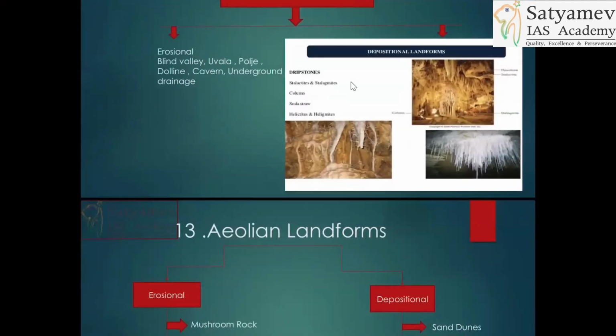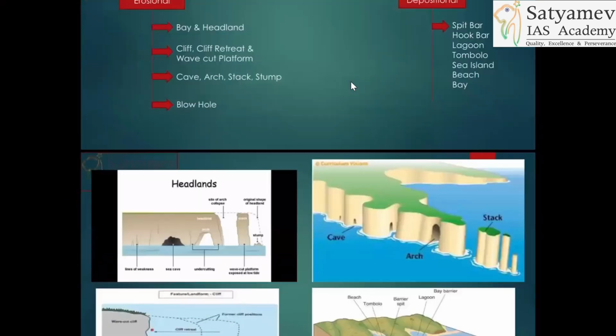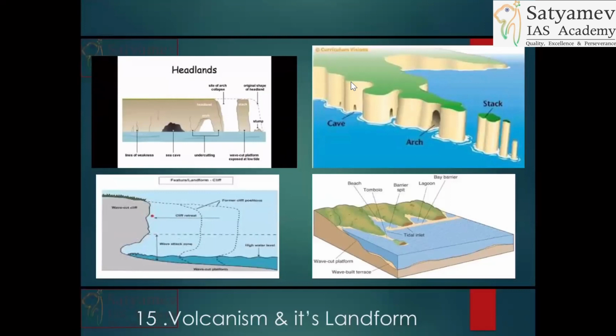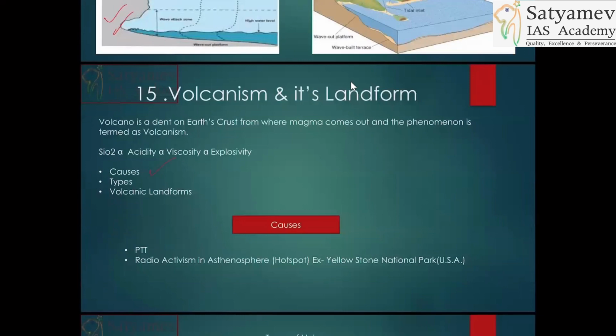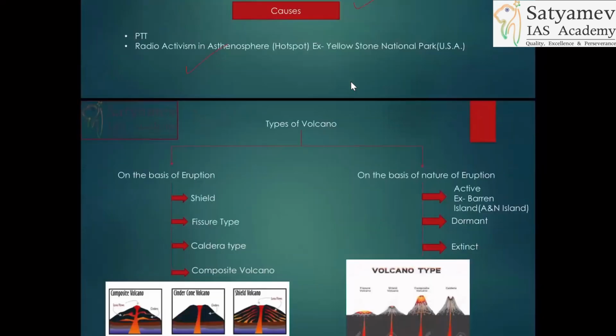So again, erosional and depositional, aeolian landforms, you know erosional and depositional, you can just handle it now. Coastal landforms, look at this. These diagrams are doable diagrams by yourself. All right. And volcanism and its landforms. Look at this: causes, types, and volcanic landforms are there. Causes, types of volcano. Types of volcano, again on the basis of eruption and on the basis of nature of eruption. All right.